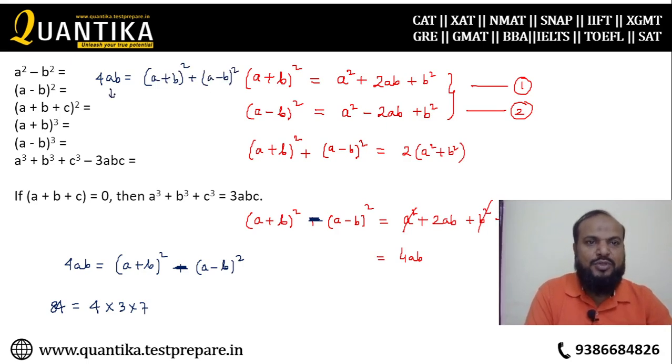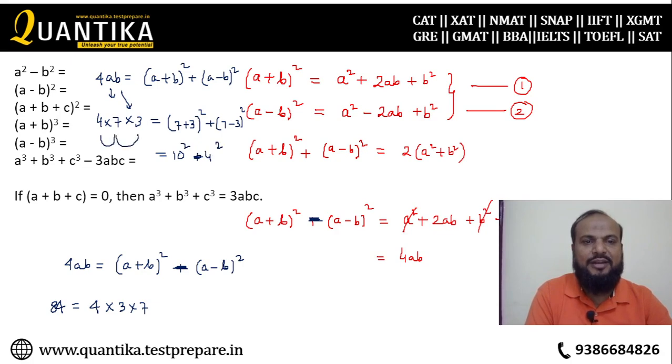Put a is equal to 7 and b is equal to 3. Okay, so what will happen? 7 plus 3 whole square, 7 minus 3 whole square. So 7 plus 3 is 10, 7 minus 3 is 4, right? And left hand side 4 into 7, 28 into 3, 84.